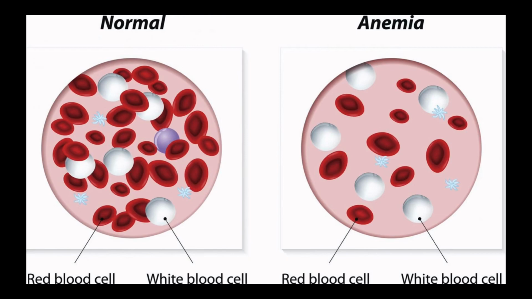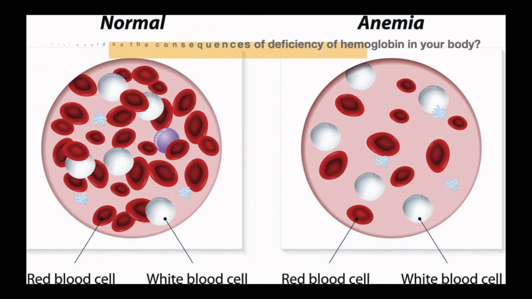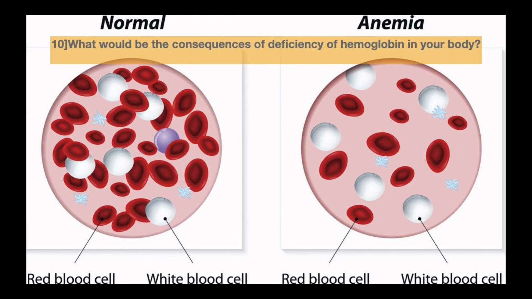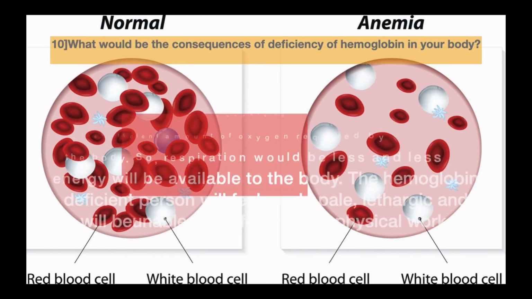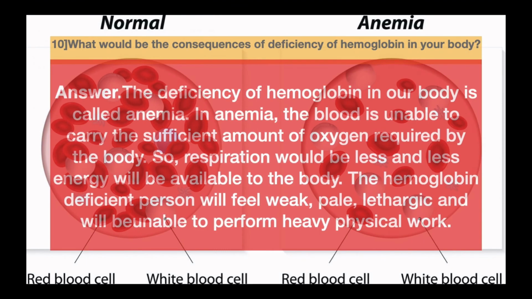Coming to the 10th question, the last question of this video: what would be the consequences of deficiency of hemoglobin? Deficiency will cause anemia. Anemia is a condition where blood is unable to carry a sufficient amount of oxygen. So respiration would be less and less energy will be available. The patient who is anemic will feel lethargic and weak. Basically, hemoglobin is the main protein in the RBC and its deficiency will cause anemia.